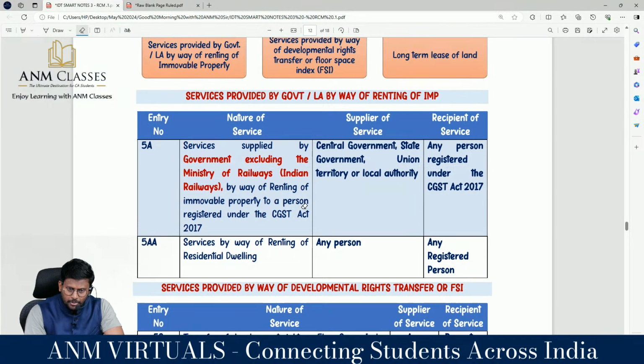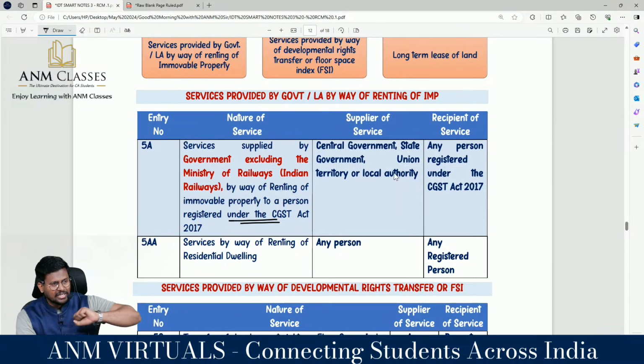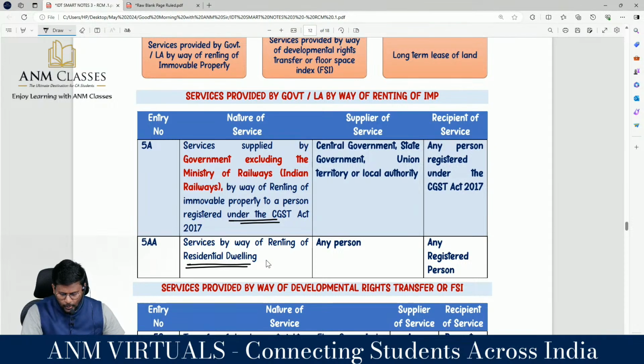By way of renting of immovable property to a person registered under the CGST Act, that is, service provider is central government, state government, union territory or local authority other than Ministry of Railway, to any person registered under the CGST Act, then RCM will be applicable. Service by way of renting of any residential dwelling, where the service provider is any person, including the government also, to any registered person, then RCM will be applicable.